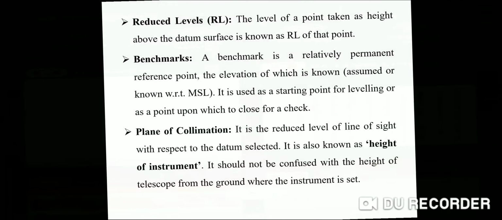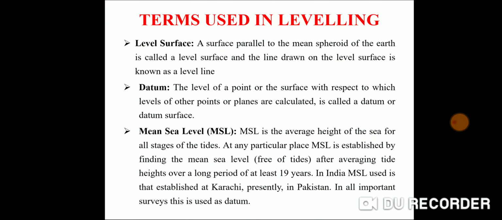Then datum. It is the level of a point or surface with respect to which the levels of points are calculated. Suppose we measure our height, and my height is 5 feet 10 inches.